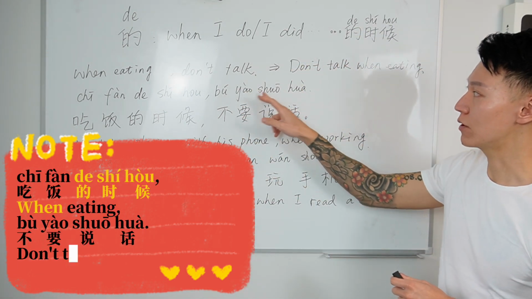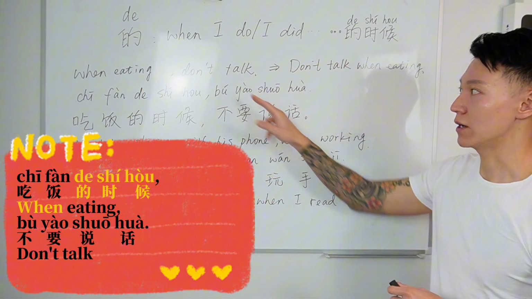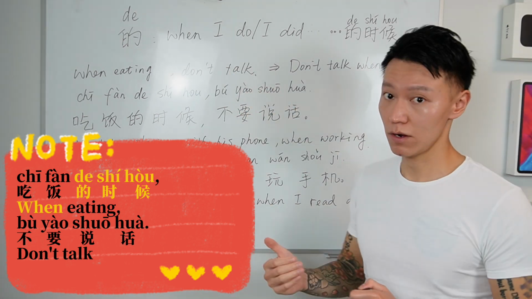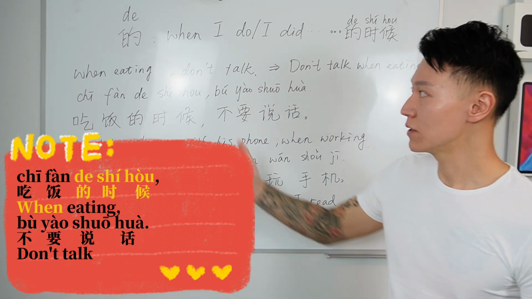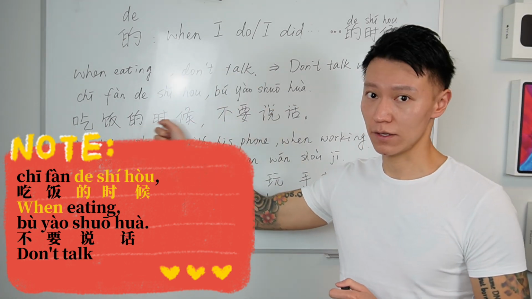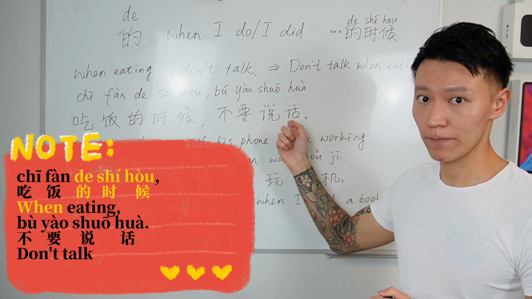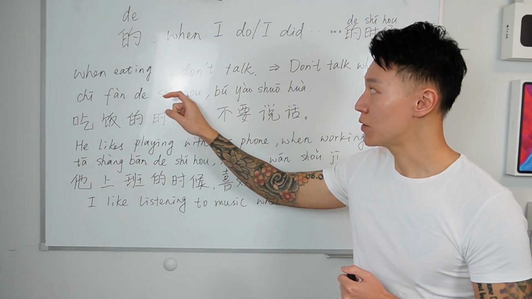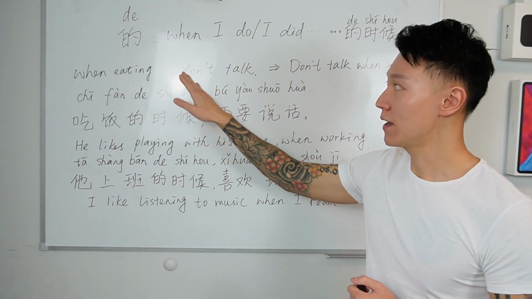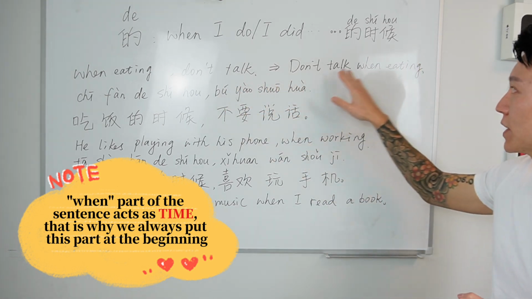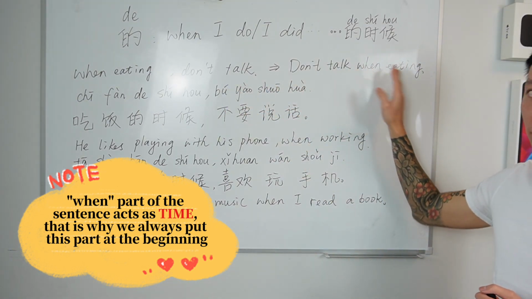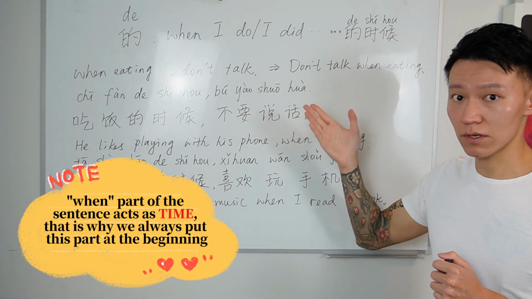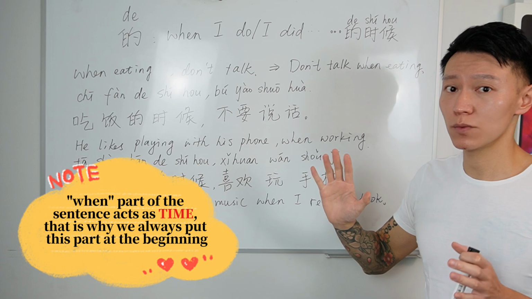And then 不要说话, don't talk. 不要 means do not do something. Talk, 说话. So when eating, don't talk: 吃饭的时候不要说话. One thing we need to pay attention to is that when speaking English, we can put this when part in front of don't talk, or we can put it after don't talk. In English, you can say when eating, don't talk, or don't talk when eating. It doesn't matter where this when is.